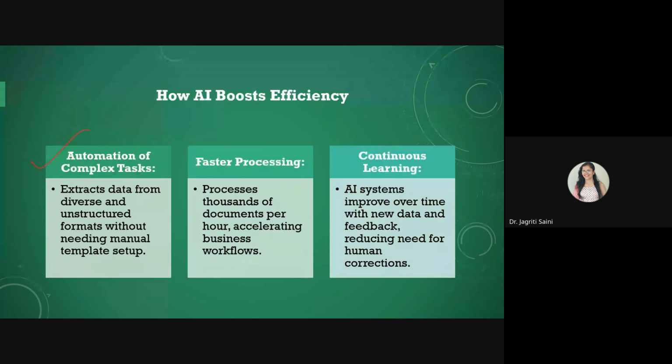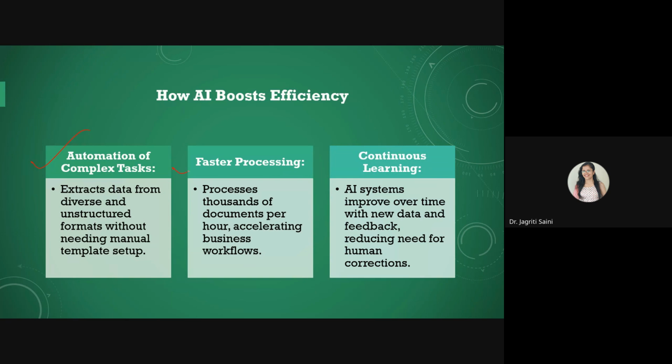First, it leads to automation of complex tasks, because extracting a huge amount of data from some unstructured form of document is a complicated thing for human beings. So these AI models are helping us to extract all these relevant details without requiring any manual labor.